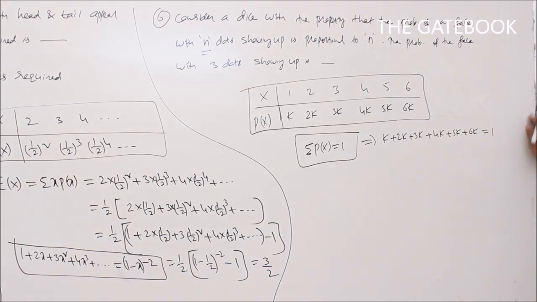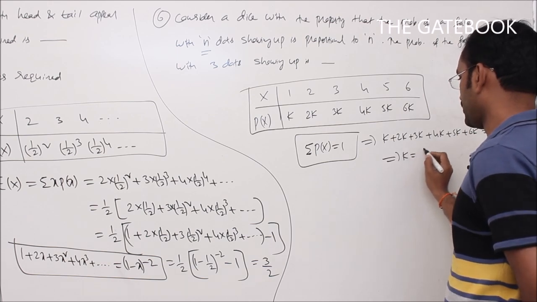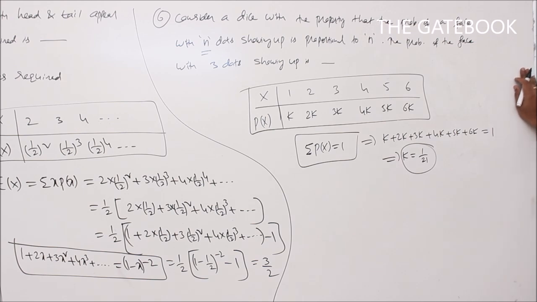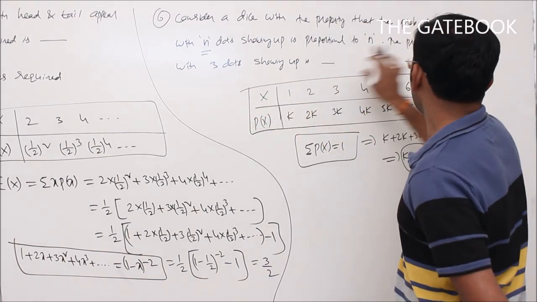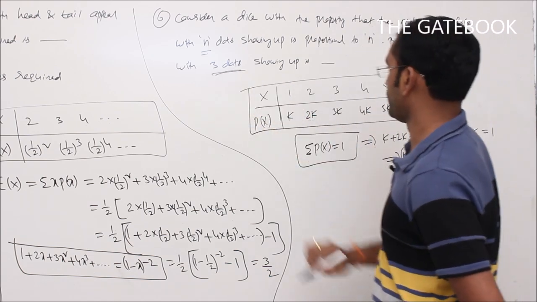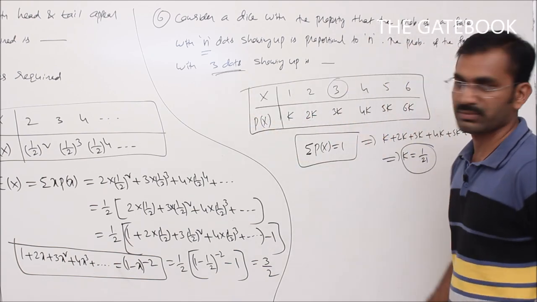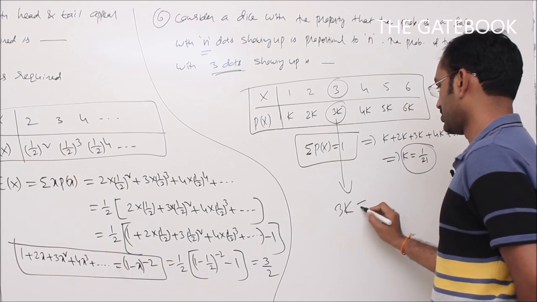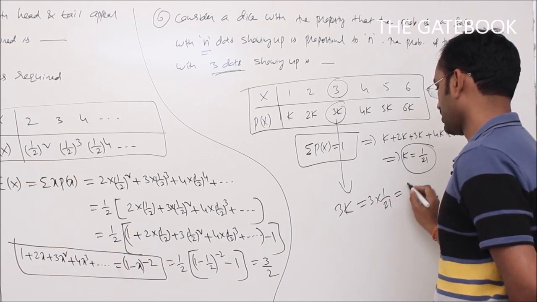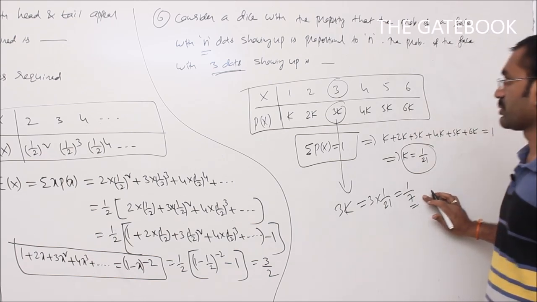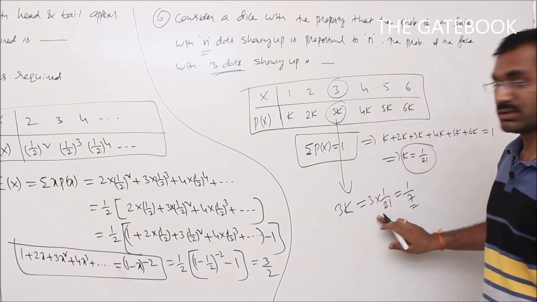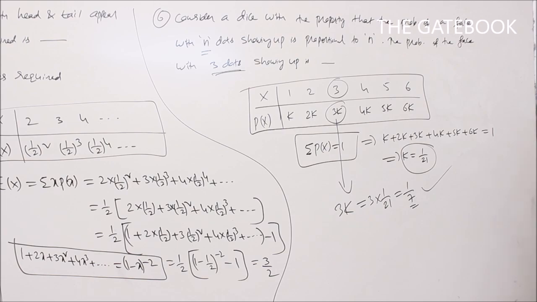Now find that k value. Simplify that one, we will get k is equal to 1 by 21. That is the k value. But we require the probability of the face with 3 dots showing up. The corresponding probability value is 3k. So 3 into 1 by 21, we will get 1 by 7. So 1 by 7 is the answer for this question.